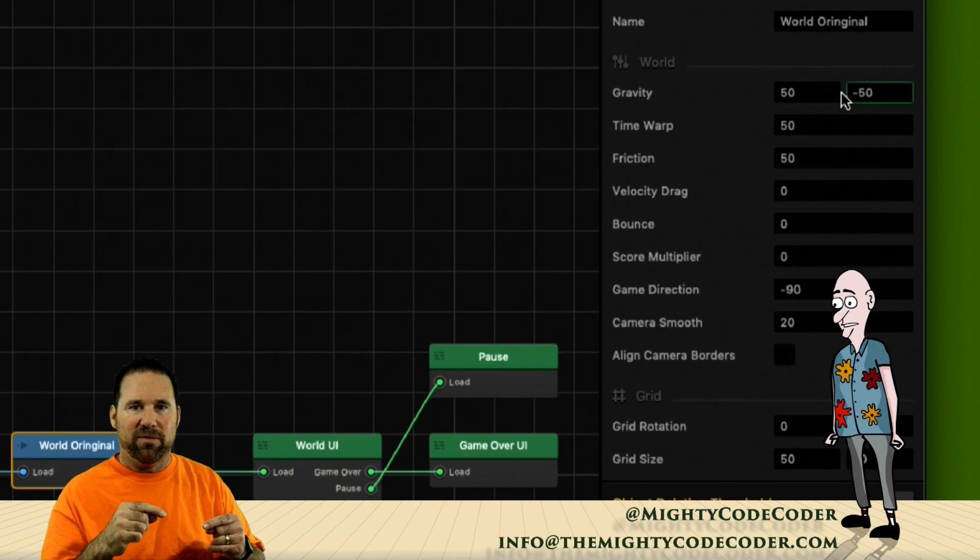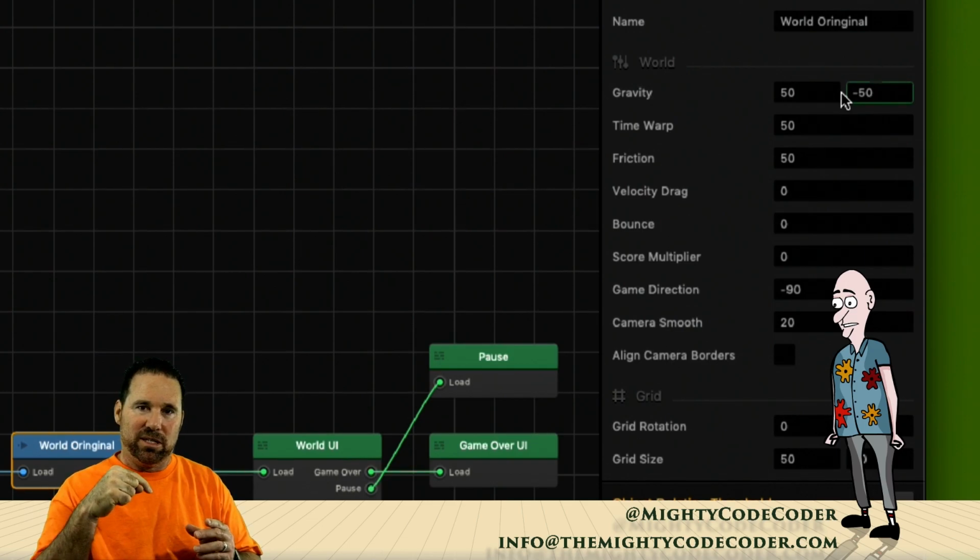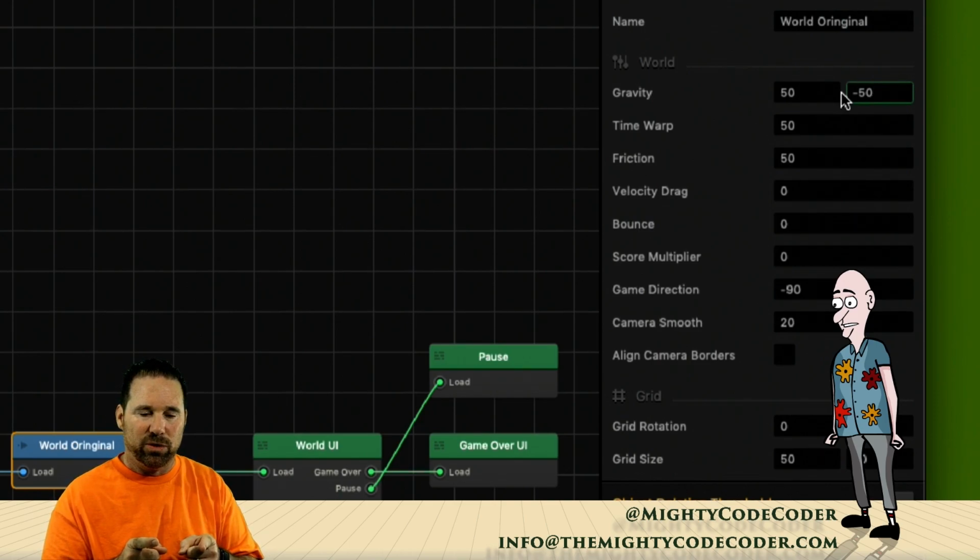okay, gravity would be affecting the other way. Actually, 50 would be, the gravity is up, so it's going to force you that way. Minus 50 means it's down, so the gravity is going to force you back down to the ground. This is kind of like how our world usually works right here. So it's a negative Y on our gravity.